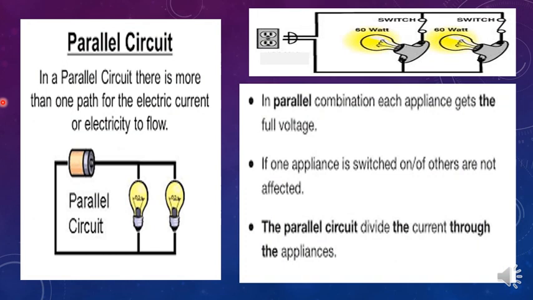Now you will learn what is parallel circuit. In a parallel circuit, there is more than one path for the electric current or the electricity to flow. You can observe here, there are two bulbs which are connected in parallel to the same source. So what can you say from this? There is more than one path. You can see two different paths here. There is more than one path for the electric current to flow through the circuit.